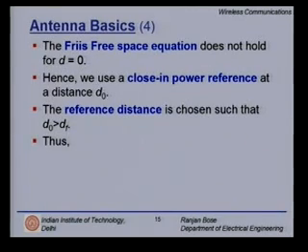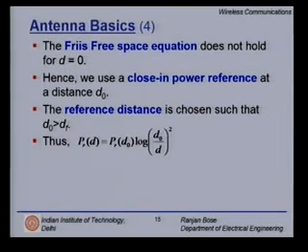Thus, what we have? The received power Pr at a distance small d is nothing but the received power at a reference distance d naught times d naught over d whole squared. If my path loss exponent changes to 2.3, maybe I can, as a first level approximation, put 2.3 here, but for the free space it is 2.